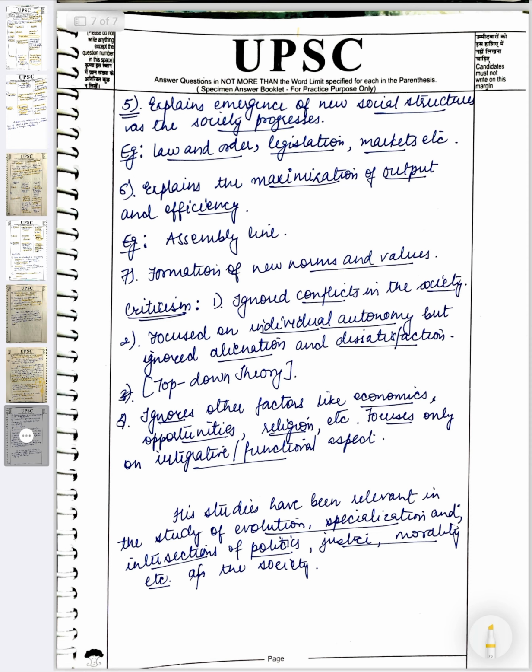Now fifth, explains emergence of new social structures. For example, we give the SEBI example in the previous answer. As the society progresses, for example, there are institutions around law and order, legislation, markets, etc. Now another point is maximization of output and efficiency. So assembly line is one of the examples of this.